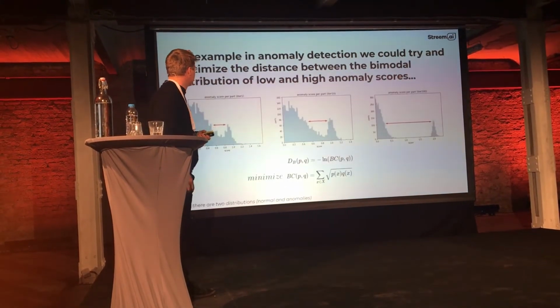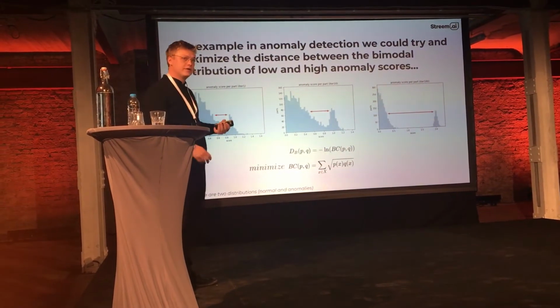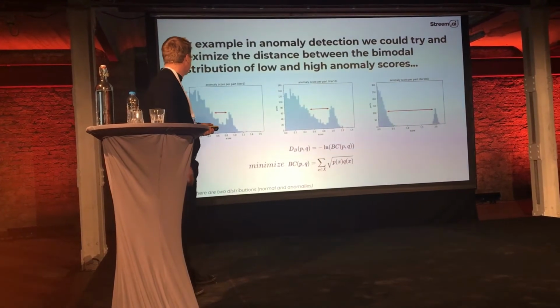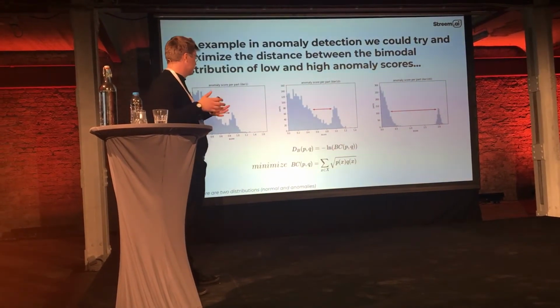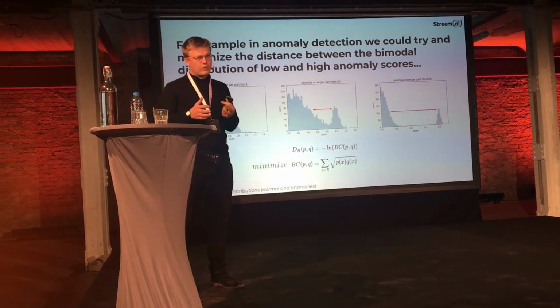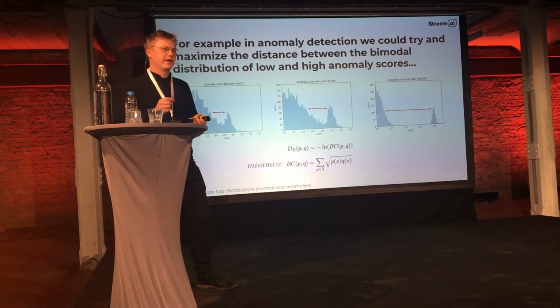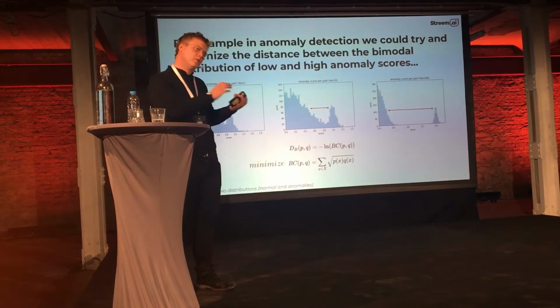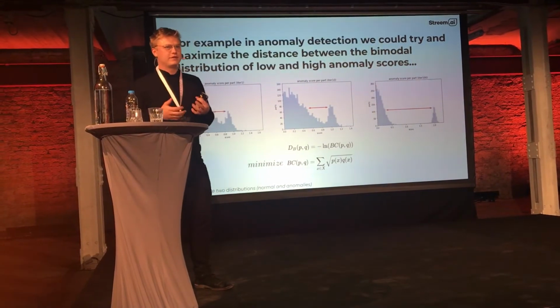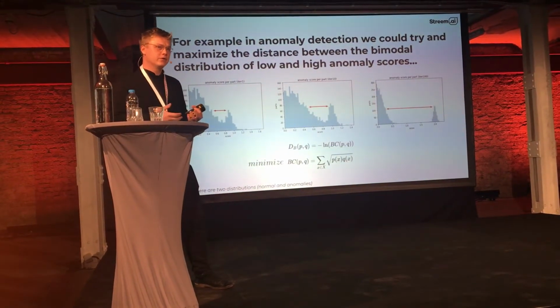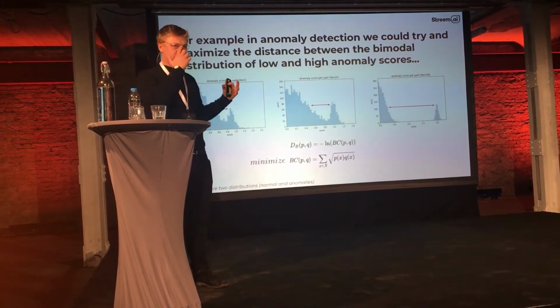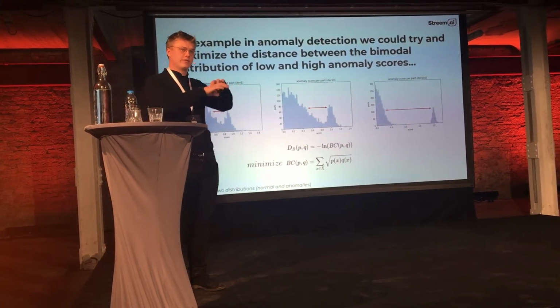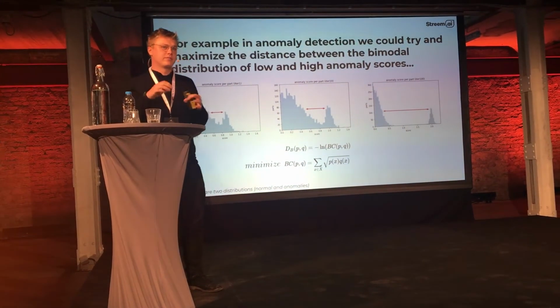So one example of a proxy cost function in anomaly detection that we could try is to try and maximize the distance between low and high anomaly scores. So the logic here is that we have some data with some normal pieces and some anomalous pieces, and we run our anomaly detection model, and we should get some anomaly scores for our pieces, hopefully with two distributions, one that represents normal guys and one that represents anomalies.